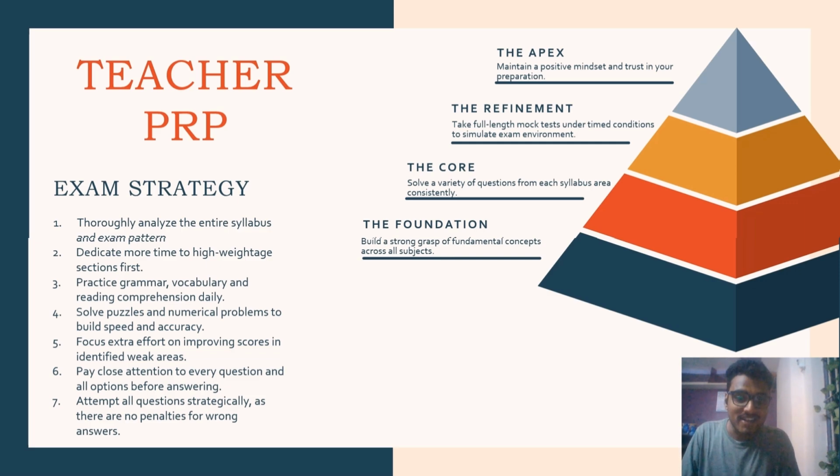Attempt all questions strategically where there is no negative marking. Even if you do not know the answer to a particular question, make sure you attempt it. For RIE there is negative marking, for I3T there is no negative marking. For RIE you need to be careful with what you are choosing. But for I3T, since there is no negative marking, look at the options, and whichever you find the most appropriate or most relatable to the question, do answer it.